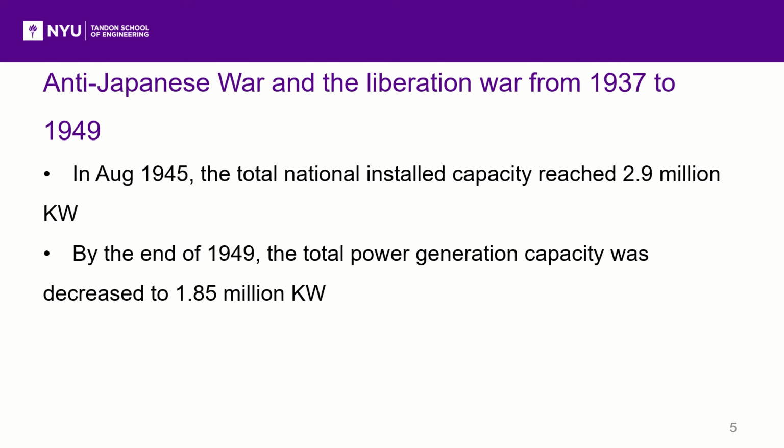Until the victory of the anti-Japanese war in August 1945, the total national installed capacity reached 2.9 million kilowatts. The Liberation War in China had a large influence on the power industry during 1946 to 1949. By the end of 1949, the total power generation capacity had decreased to 1.85 million kilowatts.